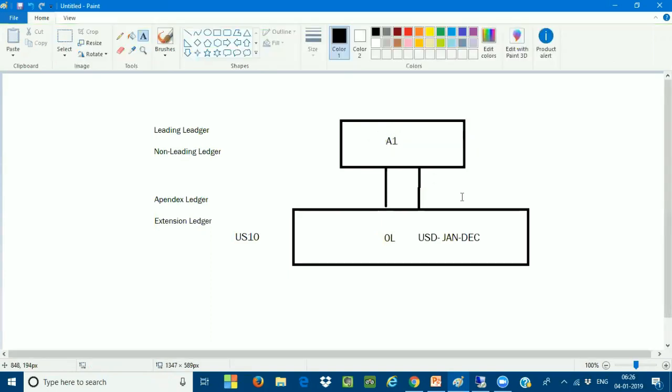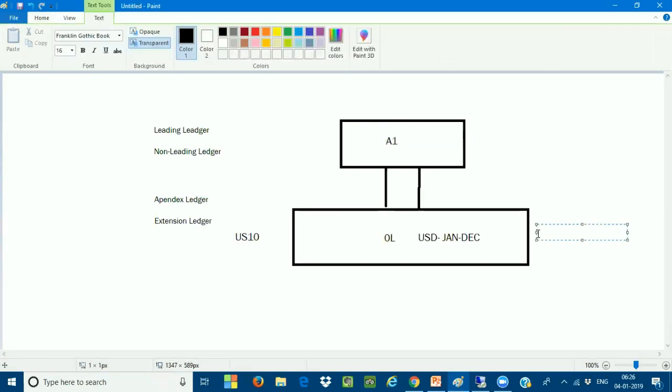So whatever day-to-day transactions I'm posting to the underlying ledger, automatically these transactions are going to be inherited by your extension ledger. For example, today I'm posting something like a salaries account. The salaries account is getting debited and my cash or bank account is getting credited. So these accounting transactions I'm posting in my base ledger. Your base ledger is nothing but your OL.